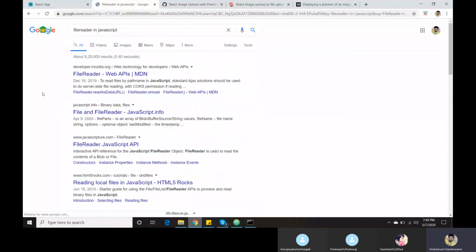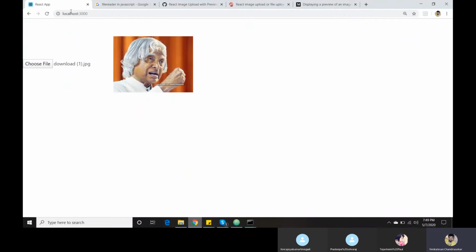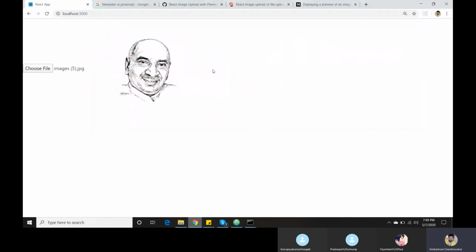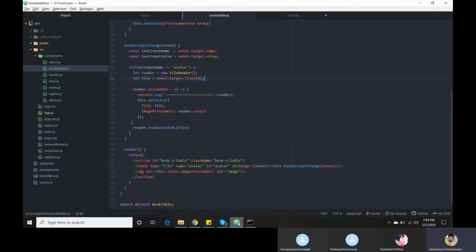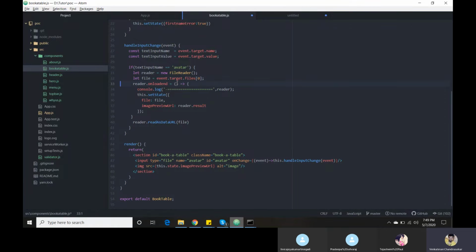JavaScript gives a web API. It will read all the files from the corresponding data on the web, whichever one I choose. Then it will read all that data at that time and reproduce the result of a particular image or document and everything. Got it? You just use the same code. That's it, guys.